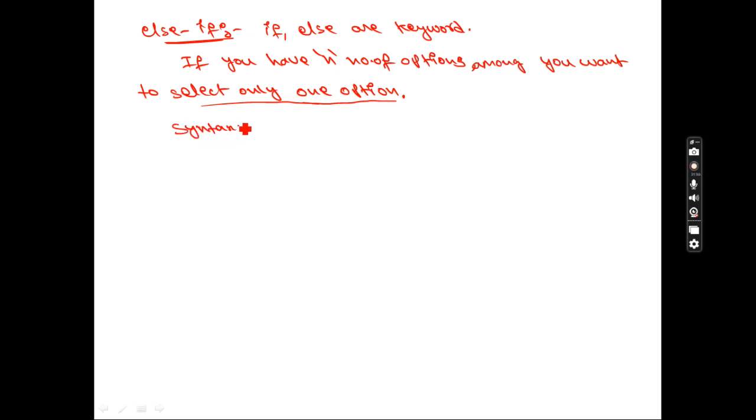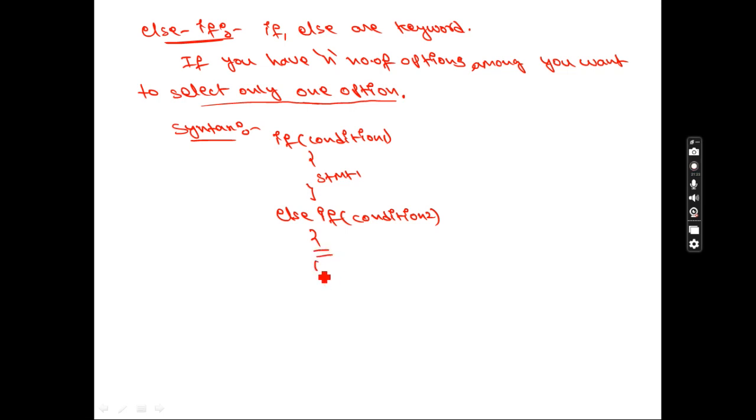Please, I am just writing the syntax. So if, remember the if condition, curly bracket open, I am writing a statement, something. Next I write close, again I write else if. This is condition 1, and this is condition 2. Here something, close. Then I write else, curly bracket open, statement, and close this.